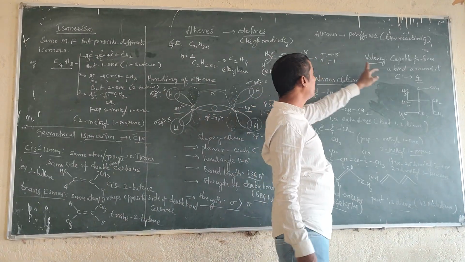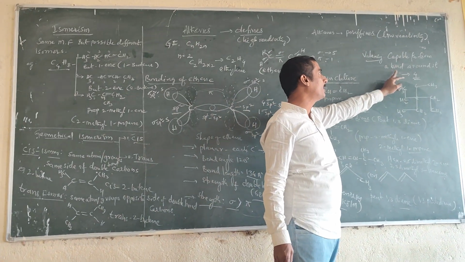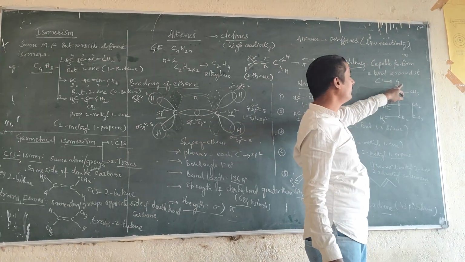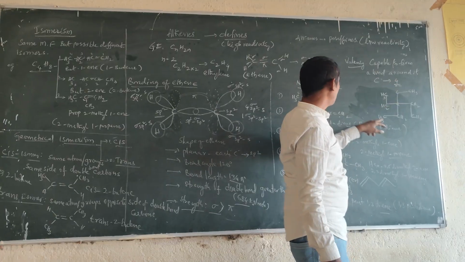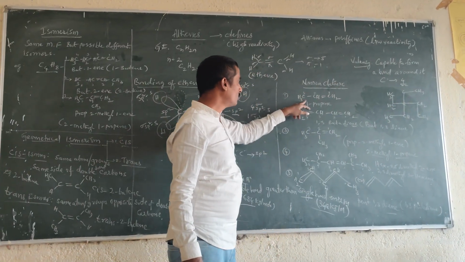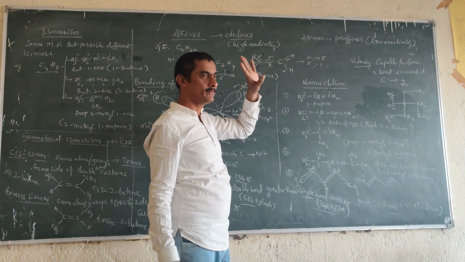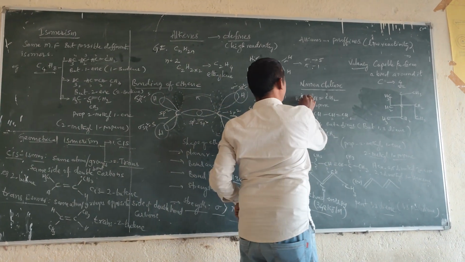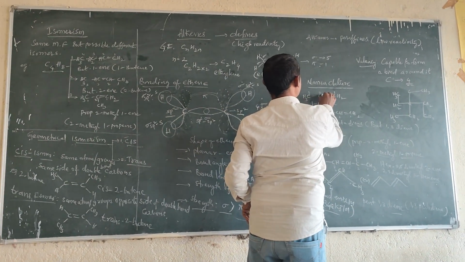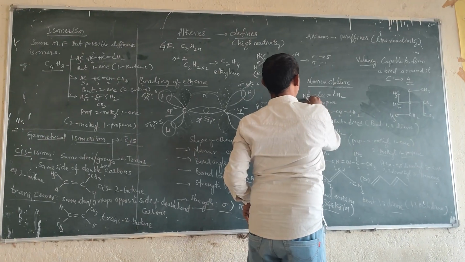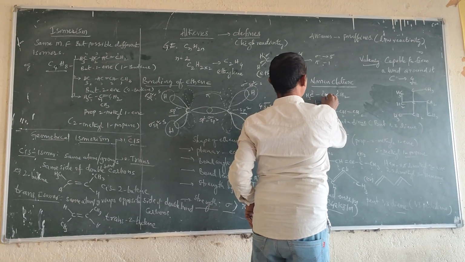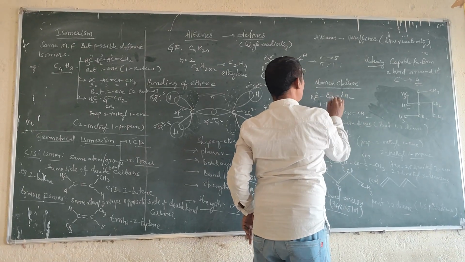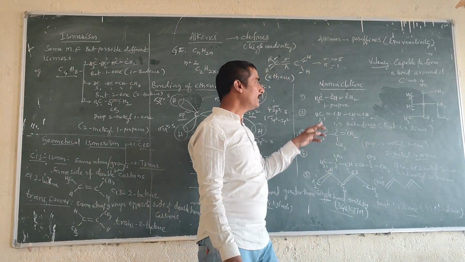Now go for this one. Valency means the capacity to form bonds around an atom. Carbon valency is 4, as you can observe in nomenclature. Around each carbon, 4 bonds are there. CH3-CH double bond: CH3 has 3 hydrogens, here 1 hydrogen and 2 bonds.